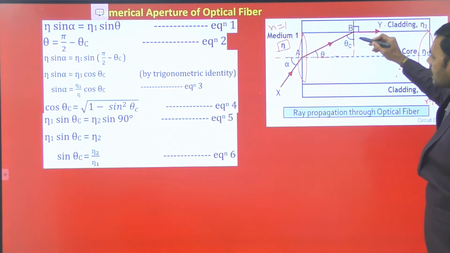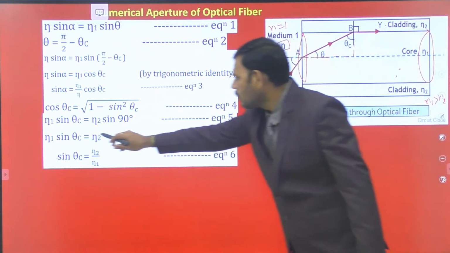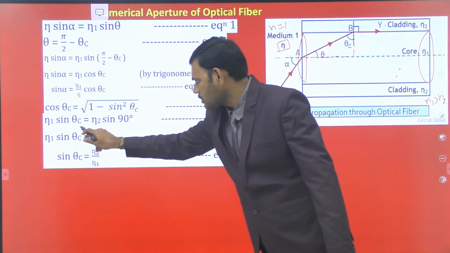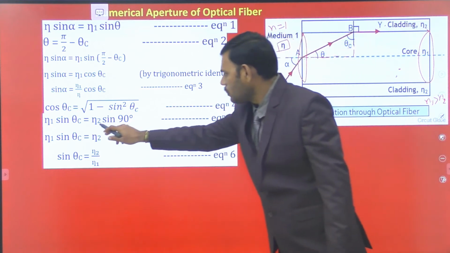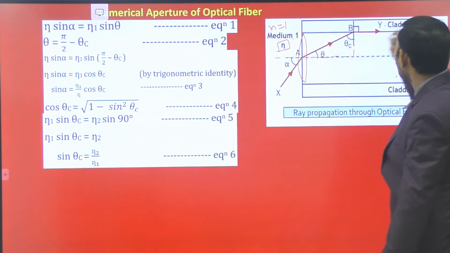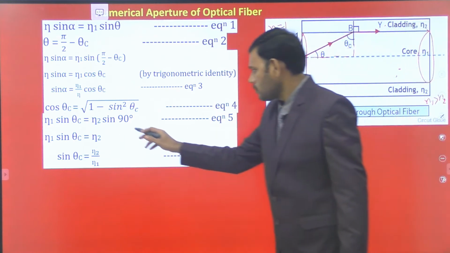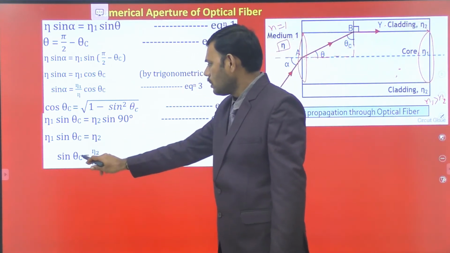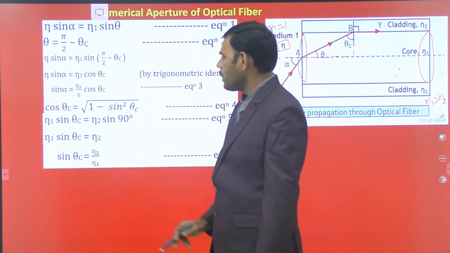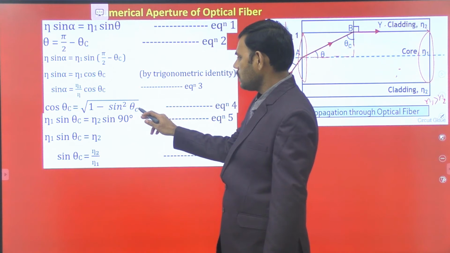Then applying Snell's law, we get n1 sin theta c, where theta c is the incident angle and n1 is the refractive index, and for the outside cladding medium, n2 sin 90. Here we are assuming a limiting condition in which the refracting angle is 90 degrees. Therefore n1 sin theta c is equal to n2, therefore sin theta c is equal to n2 by n1. So replace sin theta c in this formula.